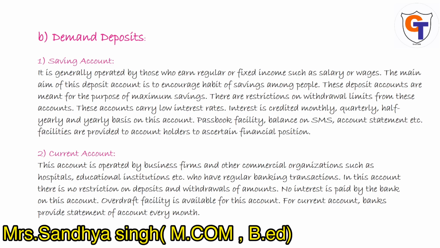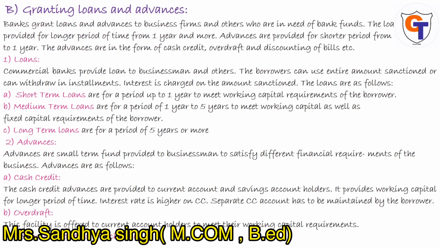Next is granting loans and advances. The primary function of a bank is accepting deposits, and the second is granting loans and advances. They provide every kind of loan. The loans are provided for a longer period of time, from 1 year and more. Advances are provided for a shorter period, from 4 months to 1 year. The advances are in the form of cash credit, overdraft, and discounting of bills.